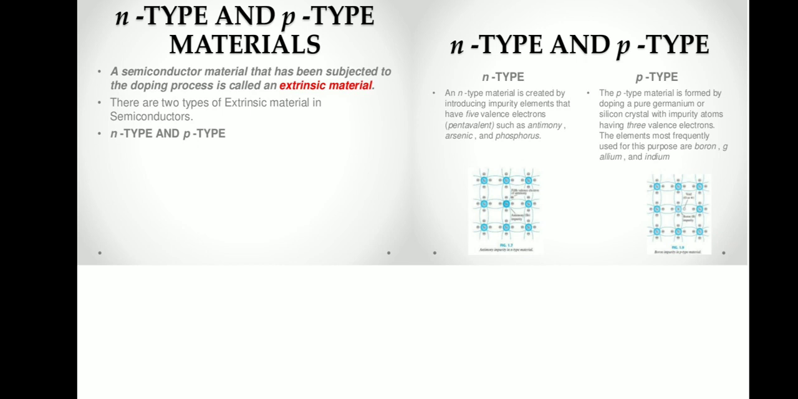There are two types of extrinsic semiconductors. An extrinsic semiconductor is nothing but a doped semiconductor. If impurities are added into a pure semiconductor, then it becomes an extrinsic semiconductor material. There are two types of extrinsic semiconductor materials, N-type and P-type. If pentavalent impurities are added into a pure semiconductor crystal, then it becomes N-type or negative type semiconductor material. If trivalent impurities are added into pure semiconductor material, then it becomes P-type or positive type semiconductor material.